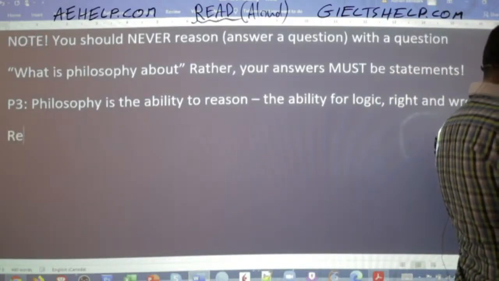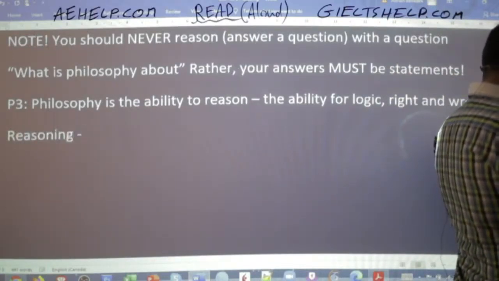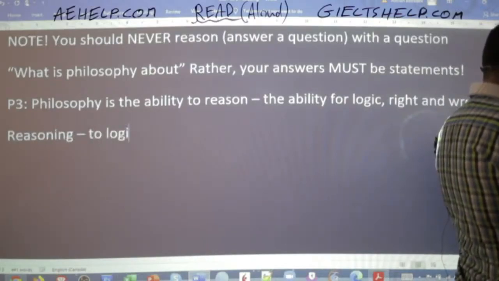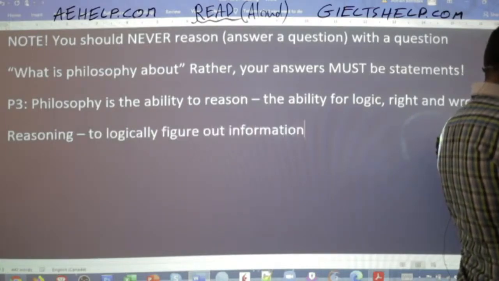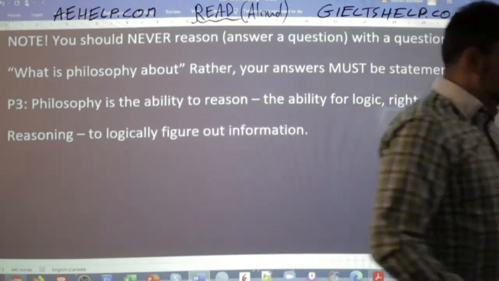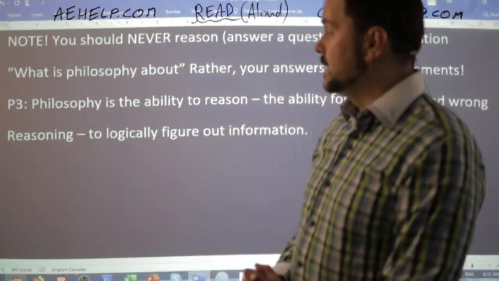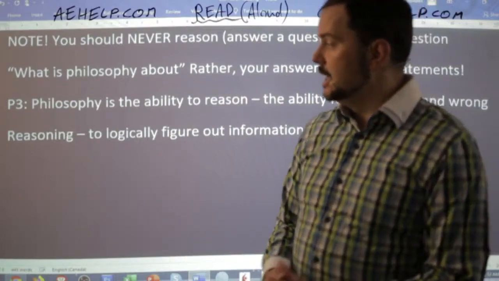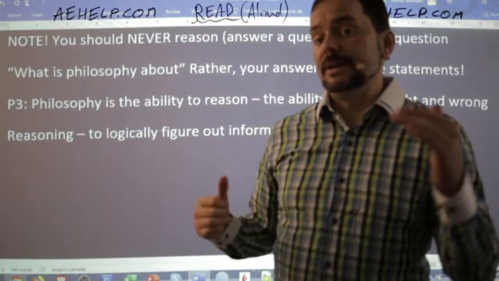So think about the word reasoning. Okay? Reasoning means to logically figure out information. Okay? So after this class, definitely students, I recommend opening up your dictionary and look up the word reason and look at the full definition of this word.